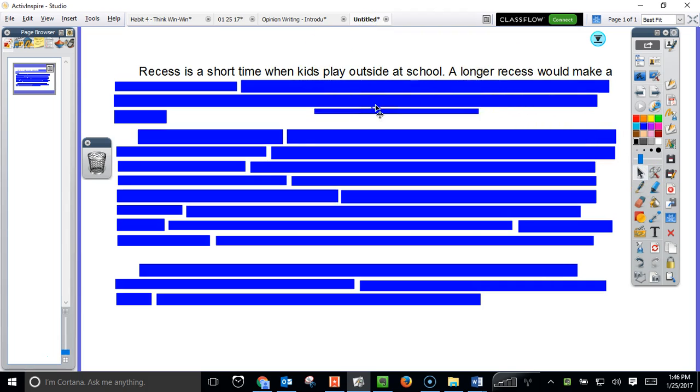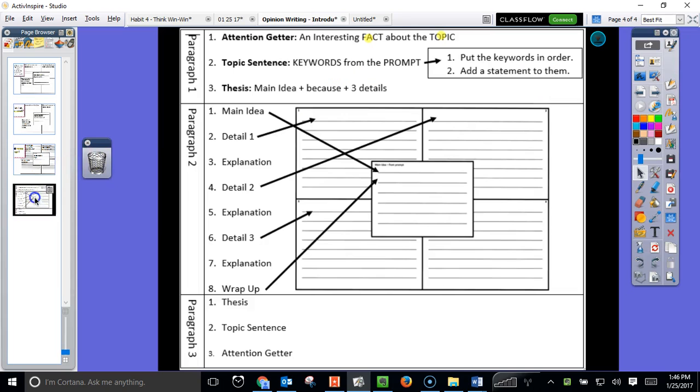I've written this sentence. A longer recess would make a lot of kids very happy. Just something simple. And you'll notice that I've used the words longer and recess. And I even flipped the order around. It really doesn't matter what order you use them. Back to our note sheet. We're almost done with the first paragraph.